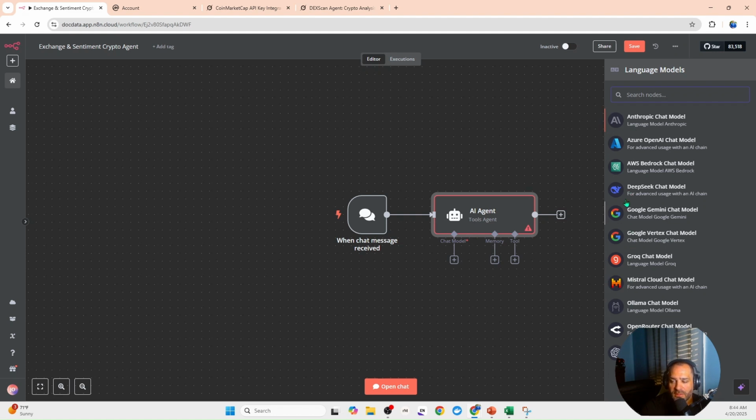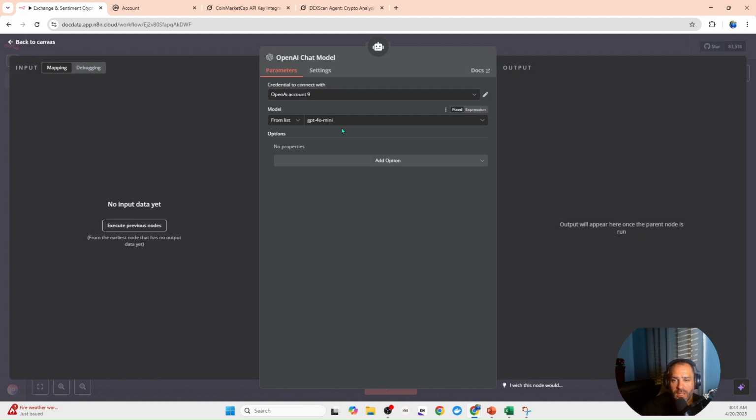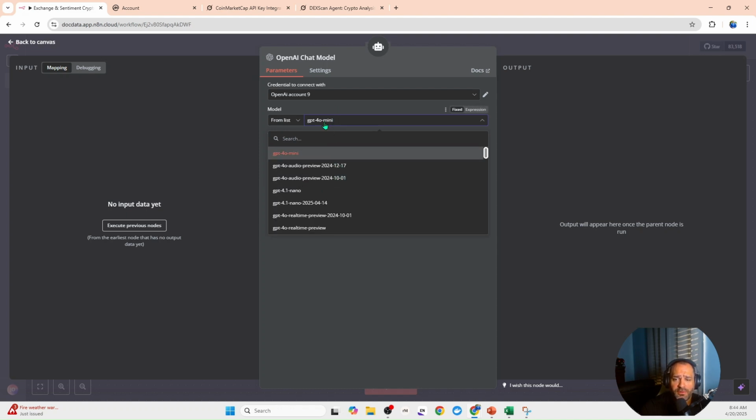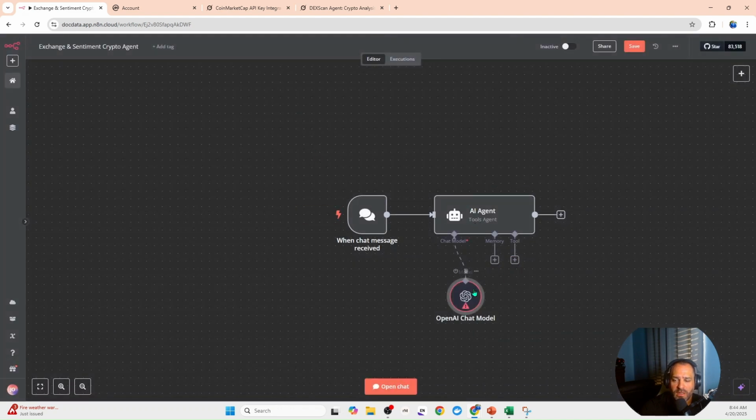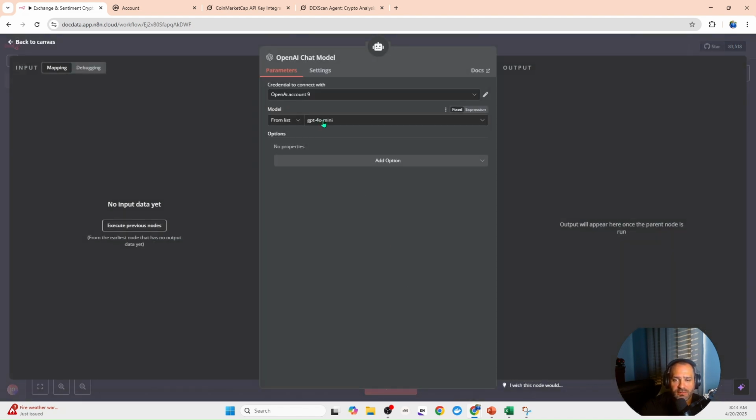And you have different models, but I always just use OpenAI because this is the one that is already linked. But these other ones, you could use them. They have no advantage or disadvantage, but this is just the easiest one that I've connected. So since I have my account connected and the model selected, you can choose. What makes this model important is that since this is just giving it instructions of what tools to call, you want to use the cheapest model here. You don't need any reasoning. So this is why I choose this one.